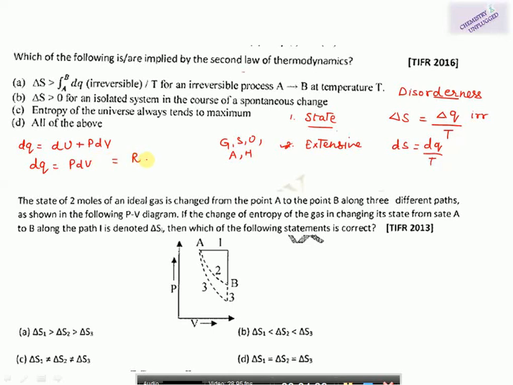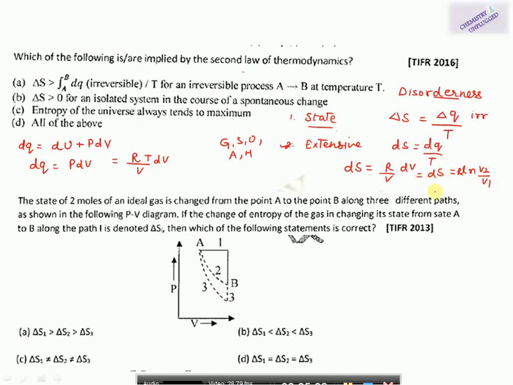We can also write it like RT over V dV. Now I can place this value in this equation, so it will become dQ equals R over V dV. Now we can take the integration of this and it will become S equals R ln V2 over V1. So this is a general equation for an ideal gas in isothermal condition.